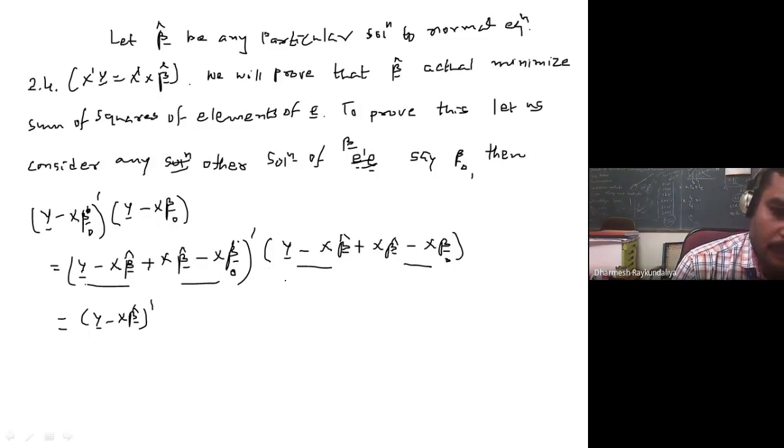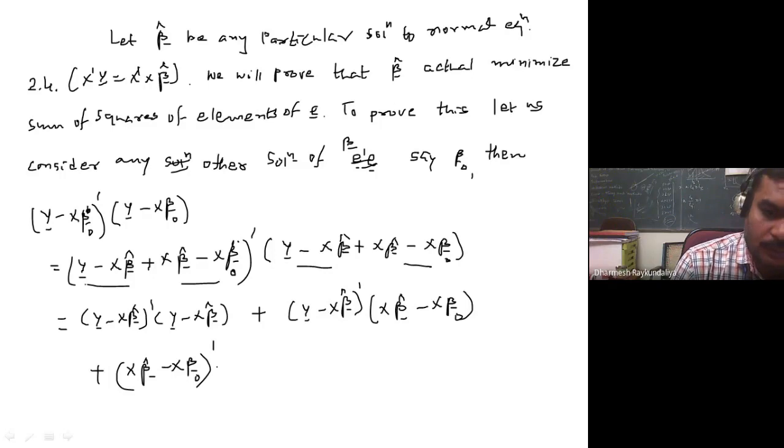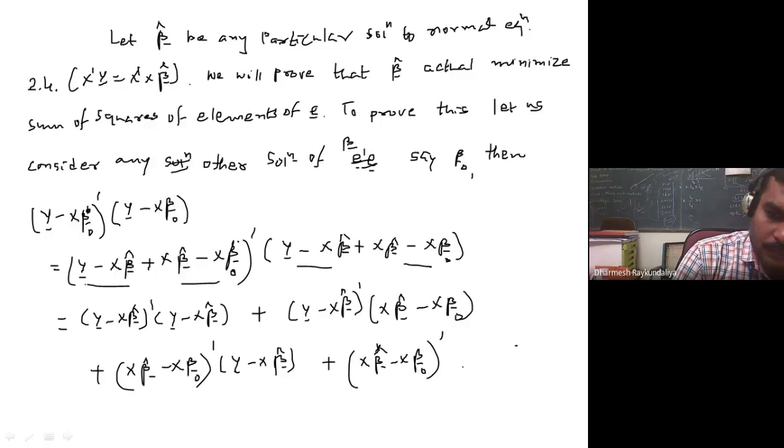So y minus X beta cap transpose times y minus X beta cap, plus y minus X beta cap transpose times X beta cap minus X beta naught, plus X beta cap minus X beta naught transpose times y minus X beta cap, plus X beta cap minus X beta naught transpose times X beta cap minus X beta naught.